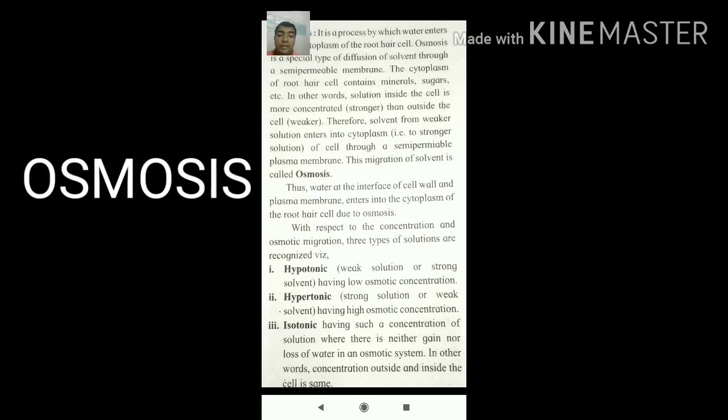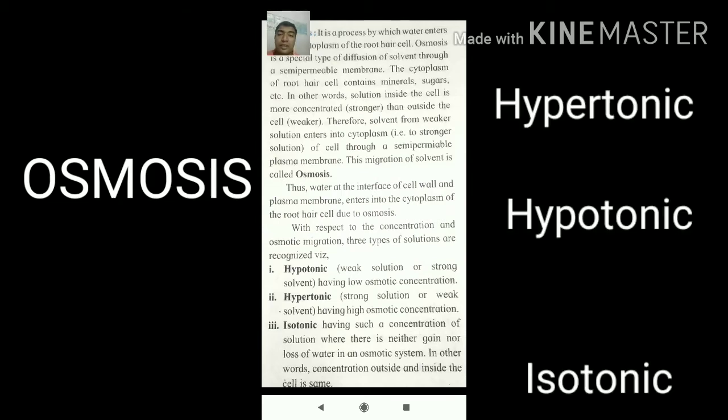With respect to the concentration and osmotic migration, there are three different kinds of solution recognized. First, hypotonic solution. Hypo means less. Weaker solution or strong solvent having a low osmotic concentration. The solute concentration is very less, where the solvent concentration is more. Hypertonic solution: the strong solution or weak solvent. Here the solvent will be less and the solute will be more, having a high osmotic concentration.